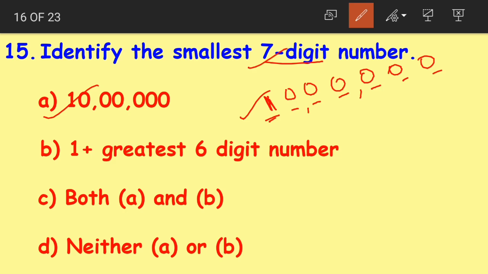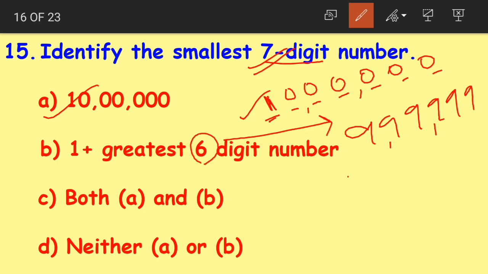But another way to find out the smallest 7-digit number is take the greatest 6-digit number. What is the greatest 6-digit number? It is 6 nines. 6 nines form the greatest 6-digit number. And when we add 1 to the greatest 6-digit number, we get what?